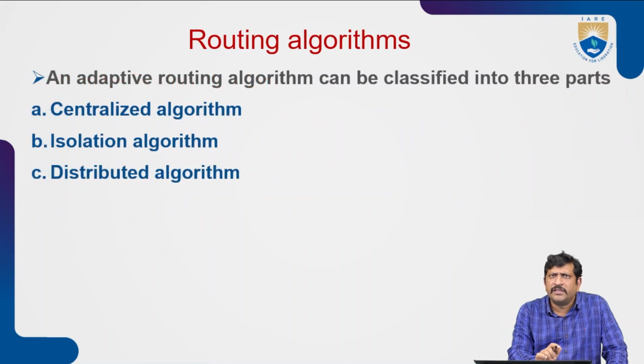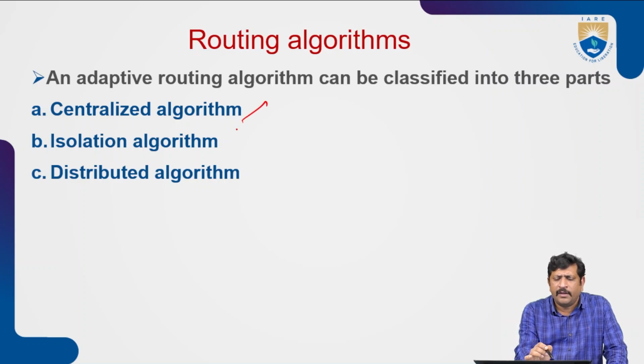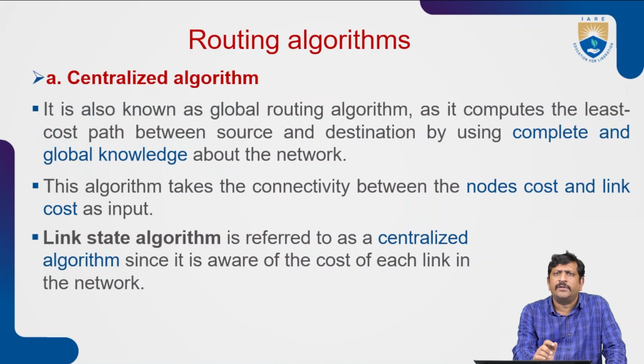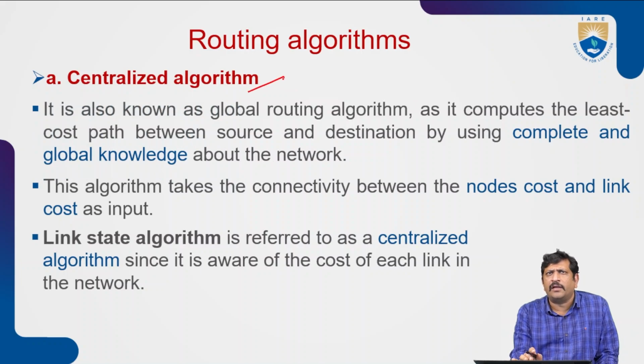Here, the adaptive routing algorithm is further classified as centralized algorithm, isolation algorithm, and distributed algorithm. Let us discuss one by one. First, the centralized algorithm. What is a centralized algorithm?